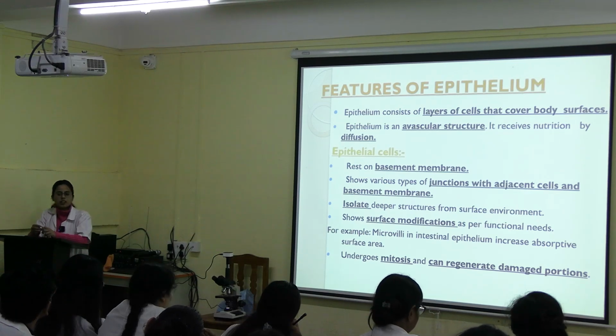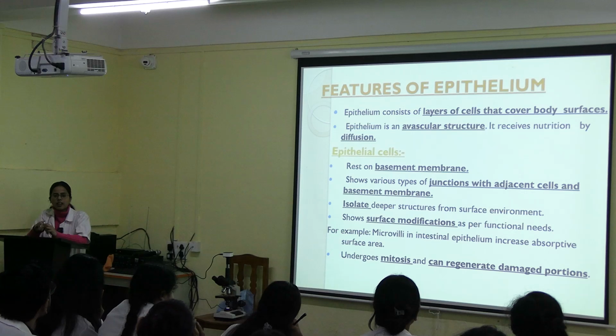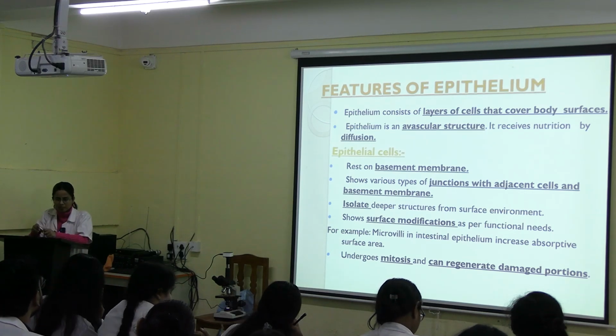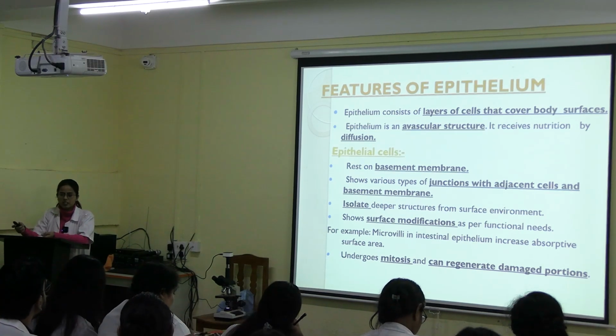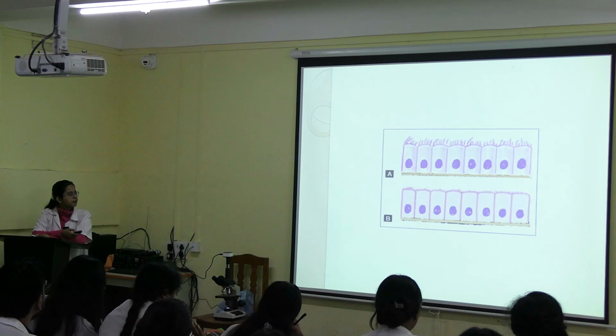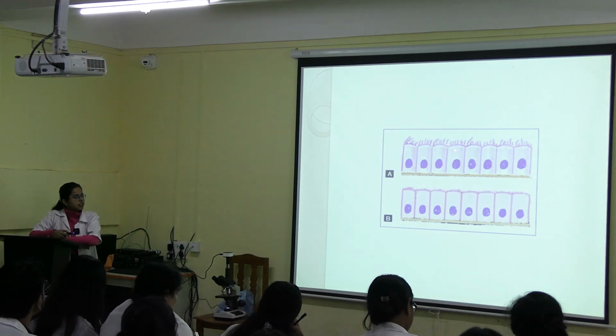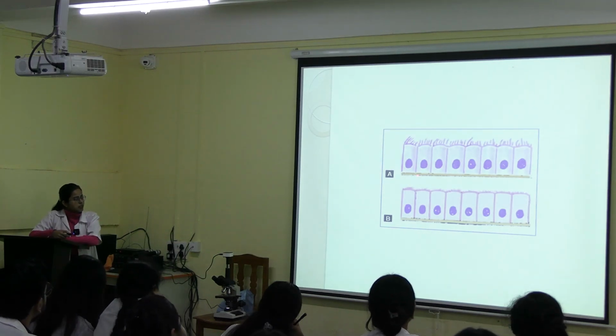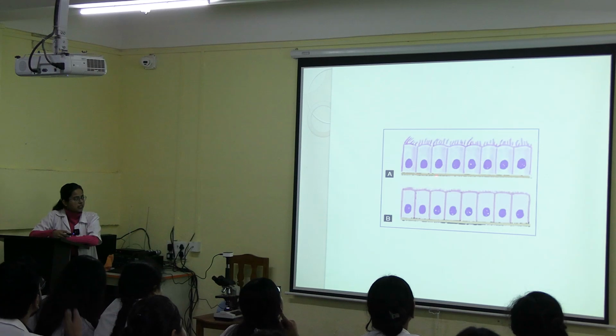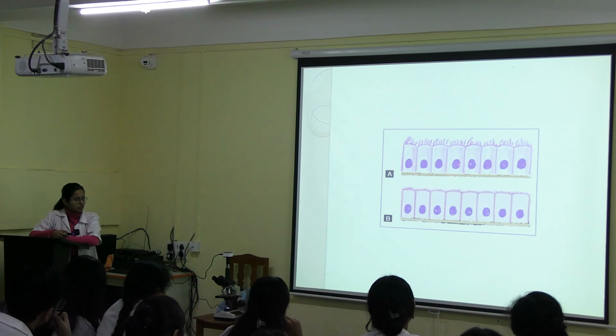And it undergoes mitosis. Mitosis means cell division to regenerate the damaged part of the epithelium. So these are the features of epithelial cells. So these are the epithelial cells. This is the basement membrane on which the epithelial cell is lying, and this is the nucleus.